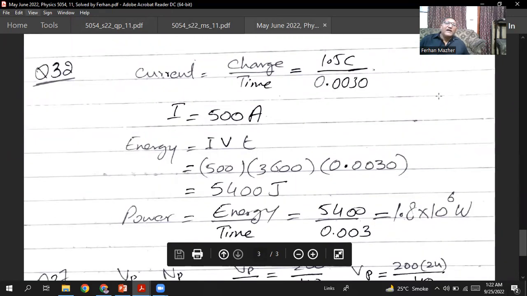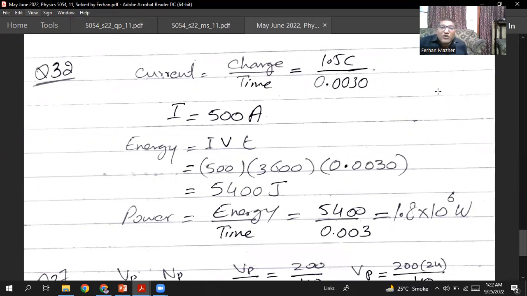So we know that the charge flowing is 1.5 coulomb, and we know the time taken is 0.0030 seconds. So the current will be charge divided by time. So it will be 1.5 divided by 0.0030, and you will get the current is 500 ampere.